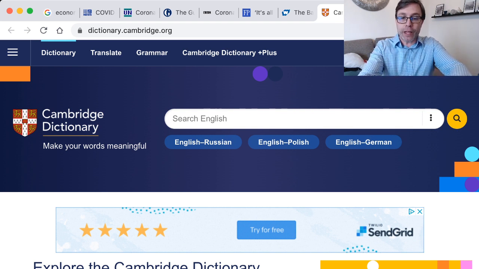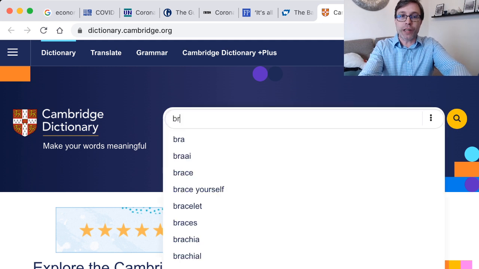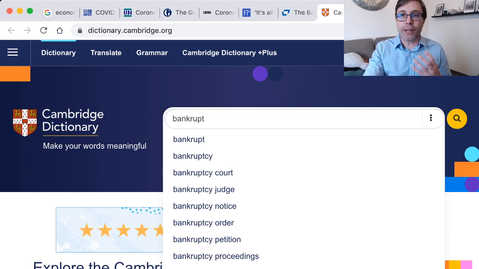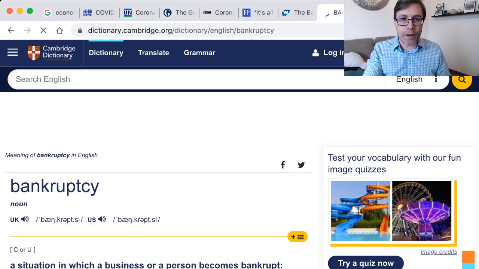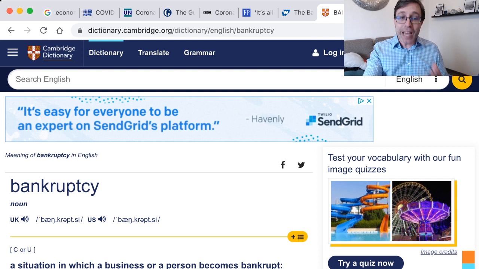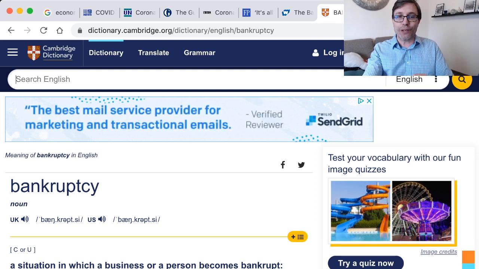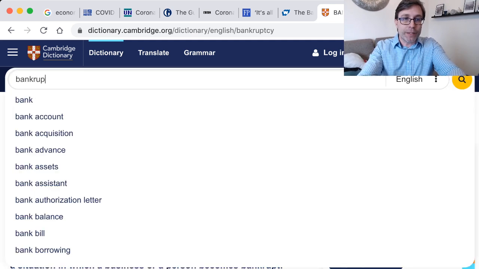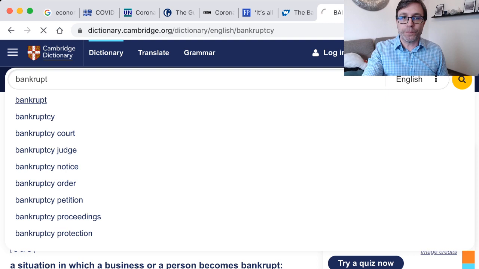So for example, if you want to do this, and I always encourage students to start making their own vocabulary list so that they can go back and review and really build their vocabulary and start to put these words into their active memory. So if we look up bankruptcy, we have: a situation in which a person becomes bankrupt. Maybe that doesn't help you out so much, because if you don't know, we can then just look up bankrupt and get the meaning there.